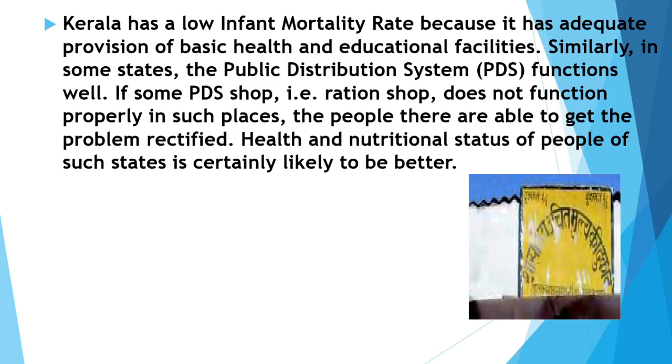And in some states, the PDS, what is it? Ration shops, the public distribution system. They distribute some ration items. In some places that does not function properly. There will be old stocks or some expired things, so when people buy that, they will definitely get affected. Where it functions well, people are able to get the problem rectified, and the health and nutritional status of the people of such states will be really better.